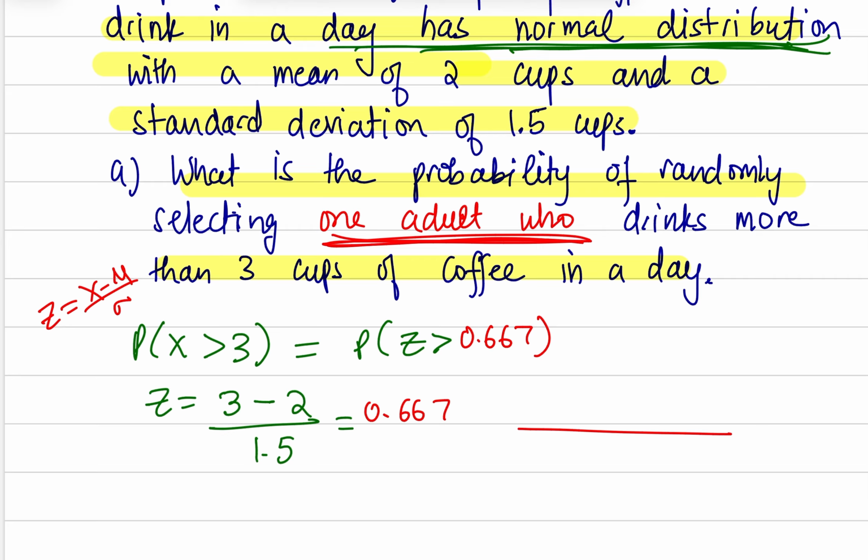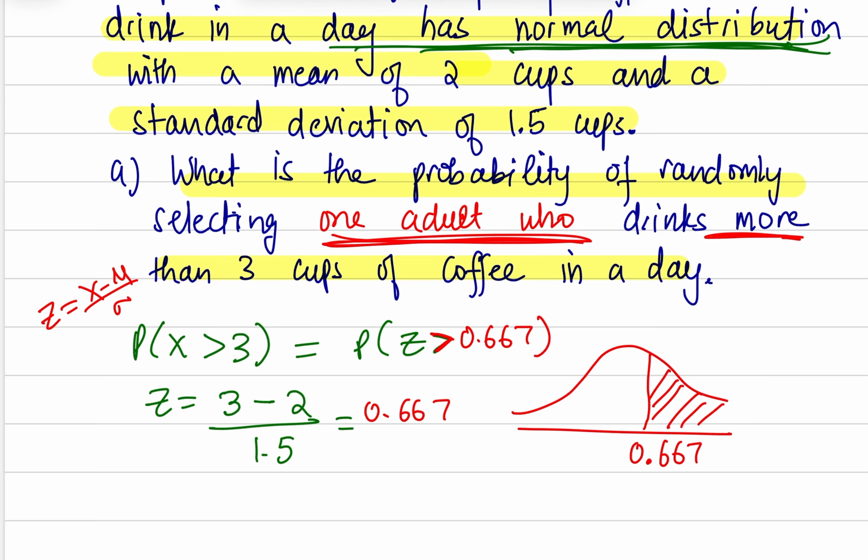And do we want area to the left or area to the right of this z-score? Well, I can see there's a greater than sign, and it did say more than 3 cups, so we want area to the right of it, 0.667.